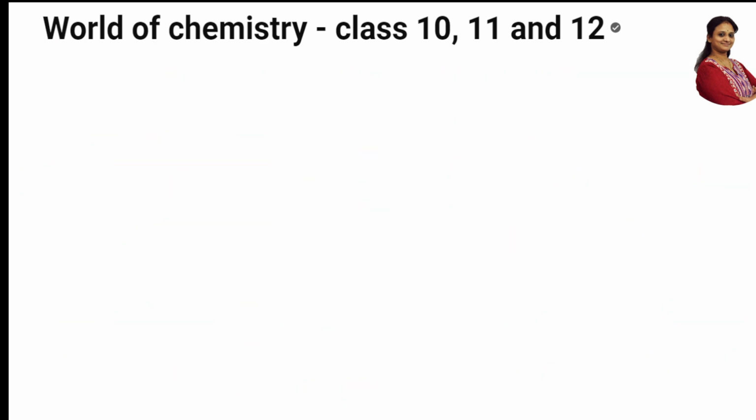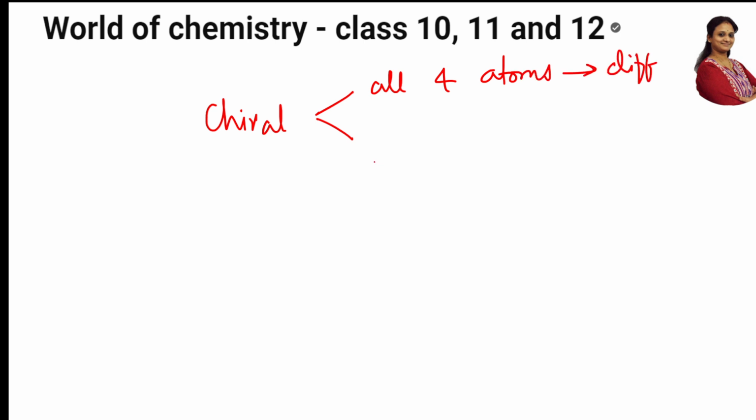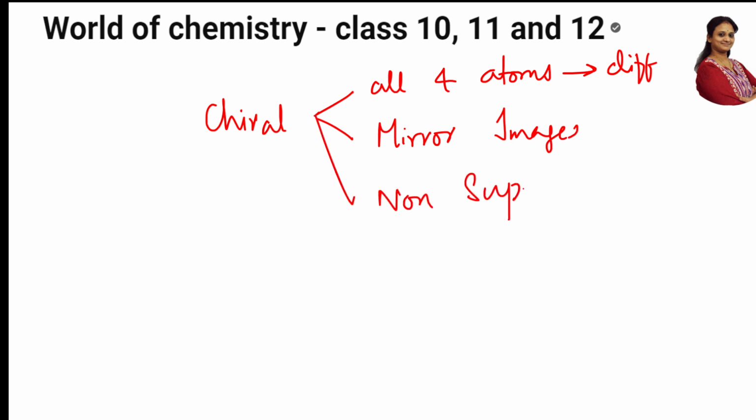Next question. Let's see. Okay, can we conclude once again, because I'm left with one page. I'll conclude. So for chiral centers, you have to check what, students? All four atoms to be different. What else should you see? They form mirror images. Okay, but are these mirror images superimposable? No, they are non-superimposable.